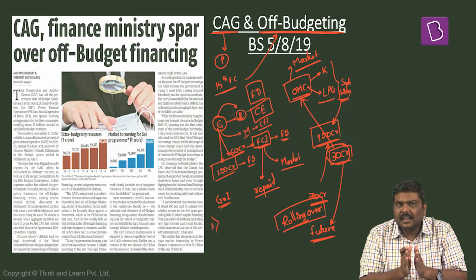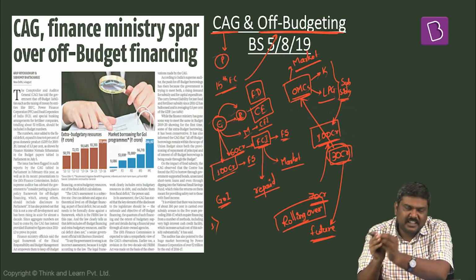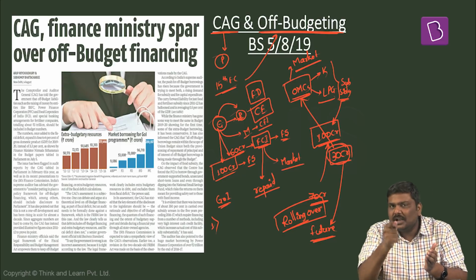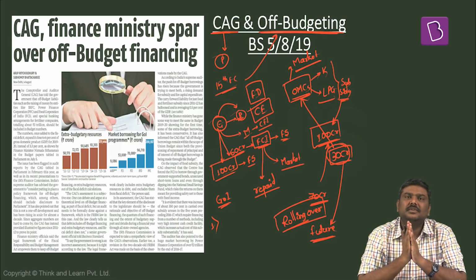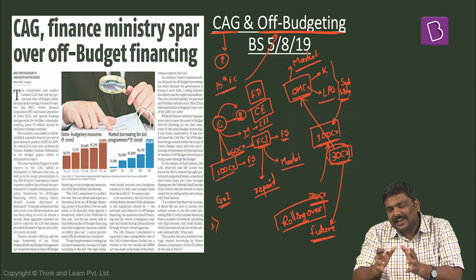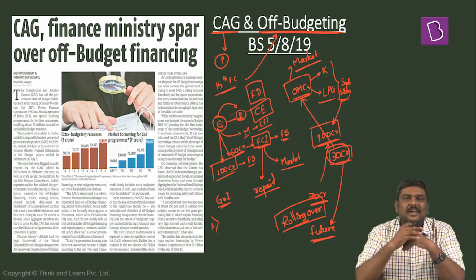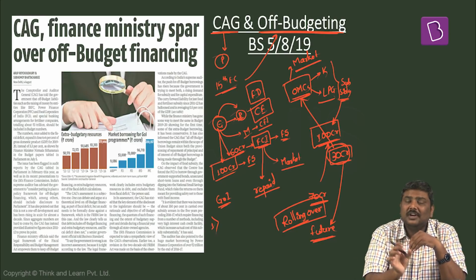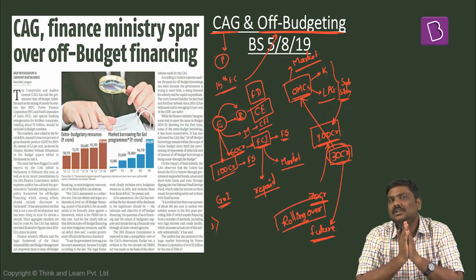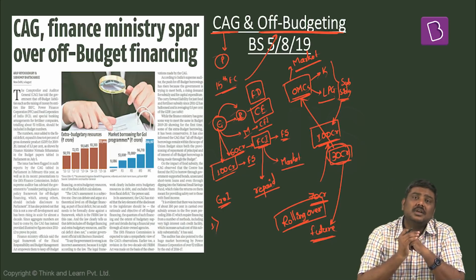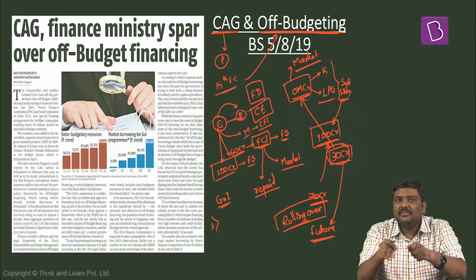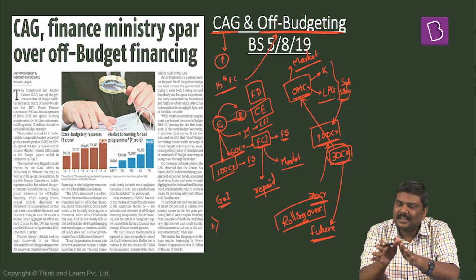That is basically before Government of India incurs an expenditure or withdraws the money from Consolidated Fund of India, it has to take the permission of the Parliament. But when they incur the expenditure in the form of off-budget financing, there is no requirement of the permission from the Parliament. So it is circumventing the process of budgeting. Second, yes, the fiscal deficit which is recorded for this year is lesser.